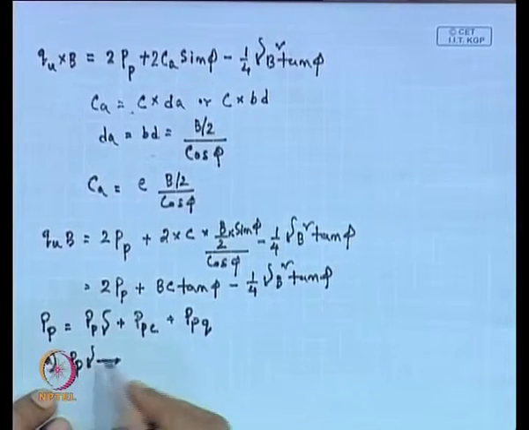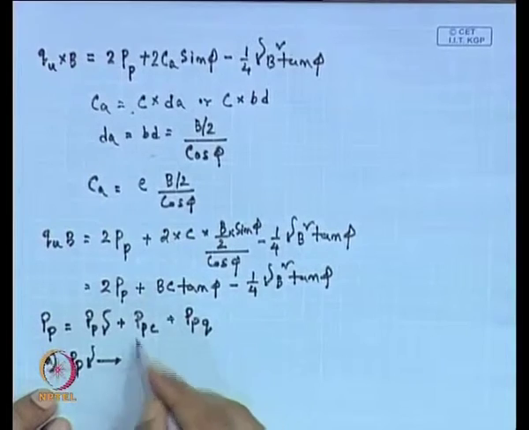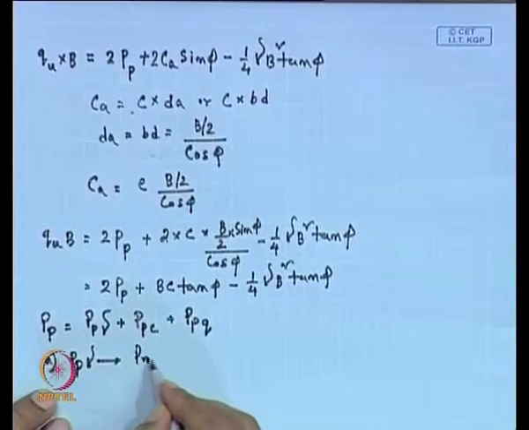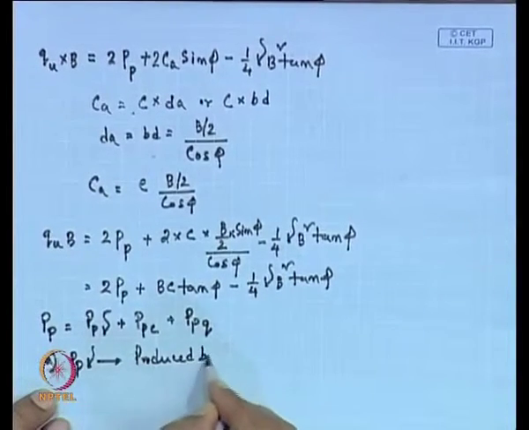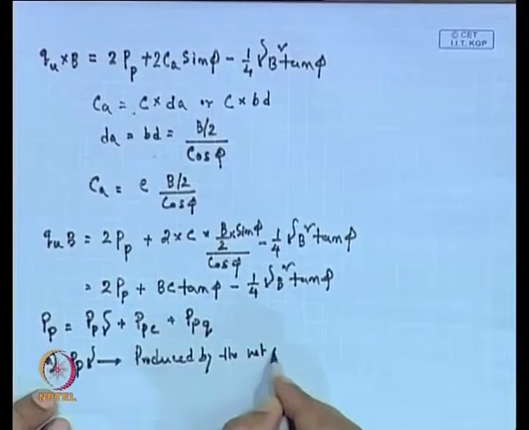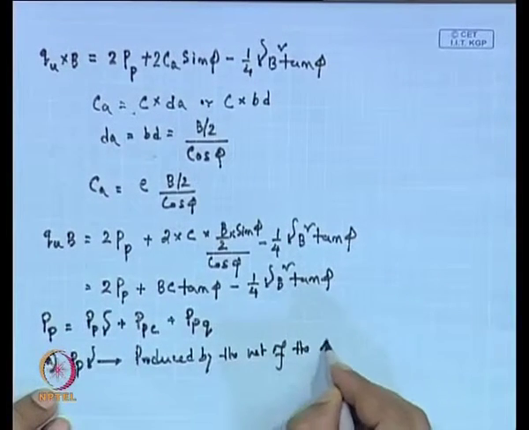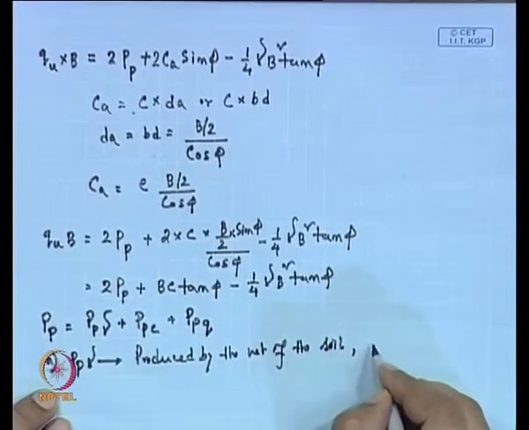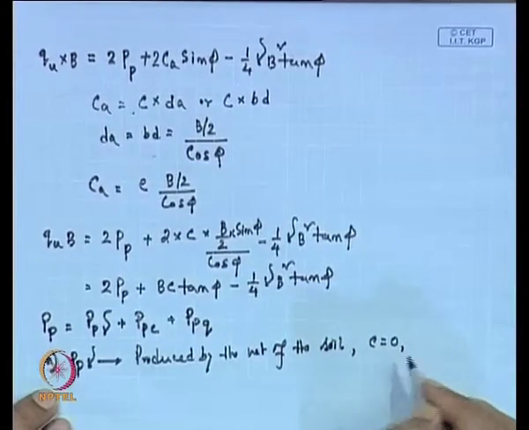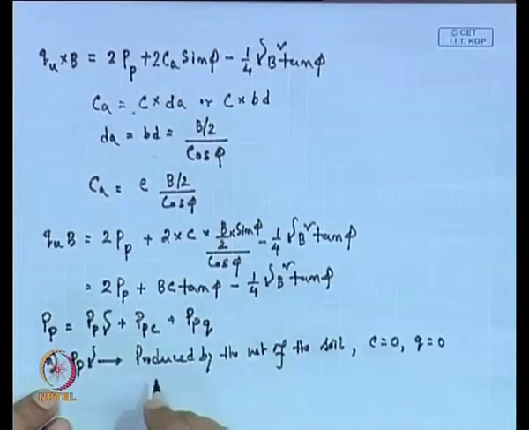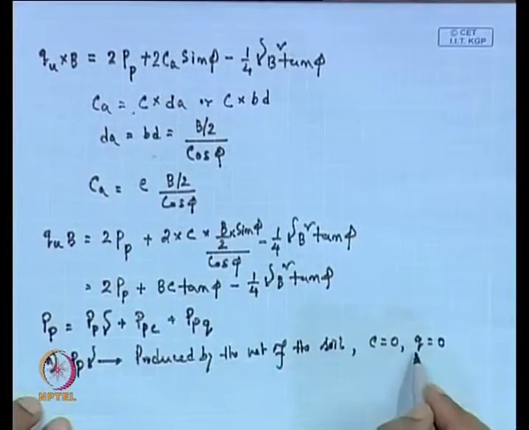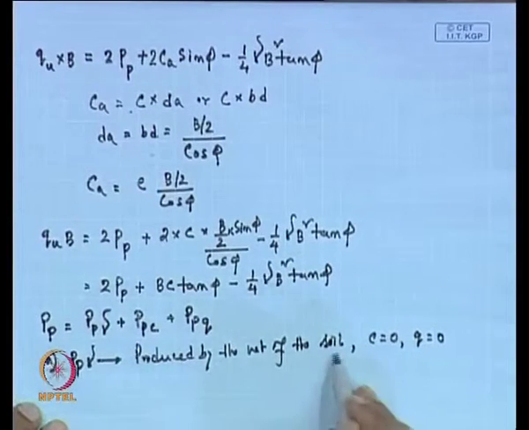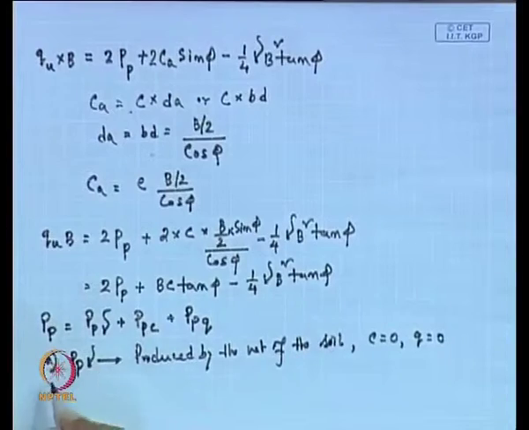This is produced by the weight of the soil in the shear zone, and it is assumed that the soil is cohesionless, that means C is equal to 0, and negligible surcharge, so Q is also equal to 0. If Q and C both are 0, in this condition the resistance that is produced by the weight of the soil is called P p gamma.